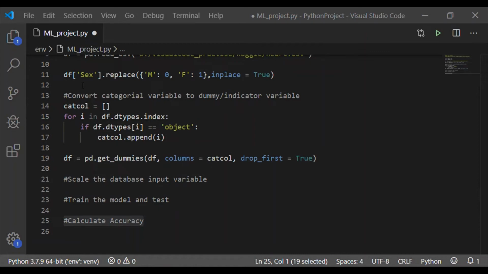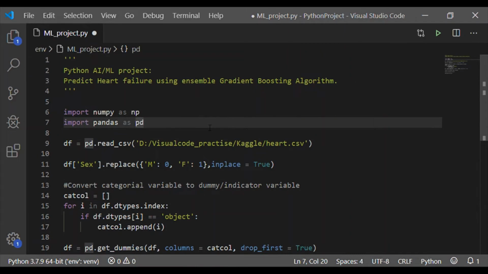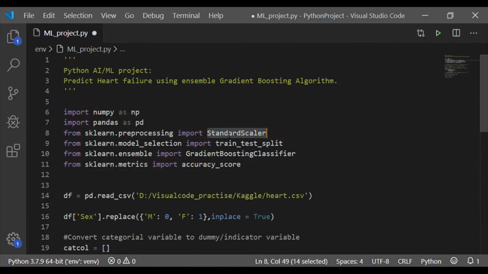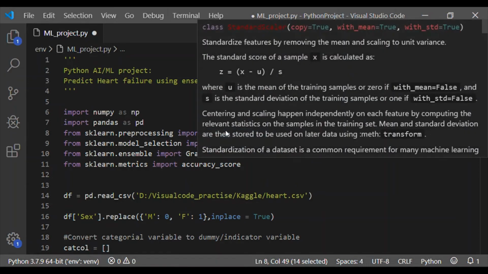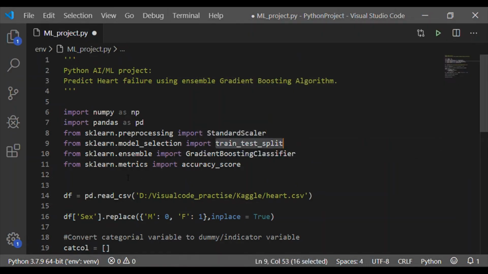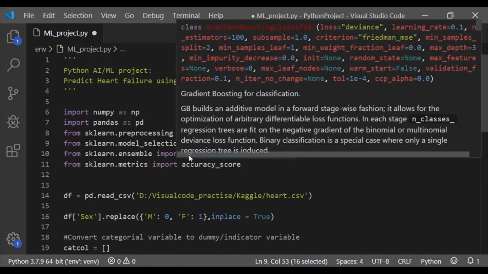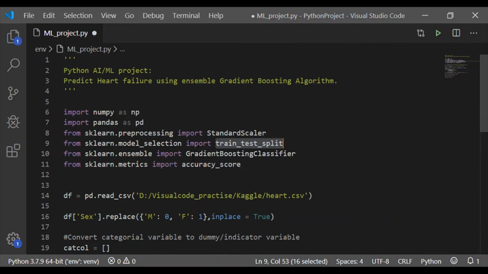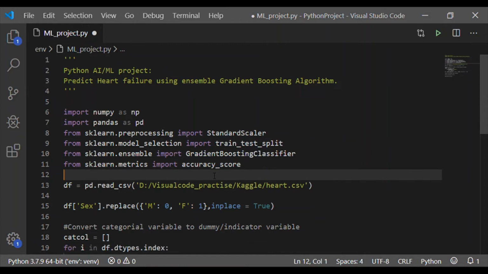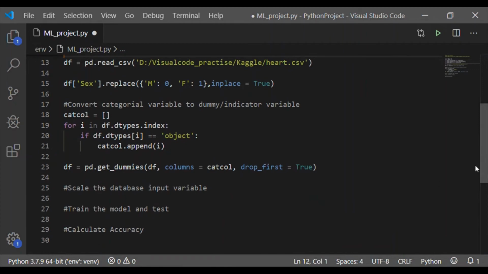So we are coming to scale the database for input variables. For that, we will use the scikit-learn package, and let us import StandardScaler for scaling the data frame for pre-processing. Similarly, we will import train_test_split, which is needed to split the database for testing and training, and GradientBoostingClassifier, a supervised learning algorithm that is built by combining decision trees with a technique called boosting.